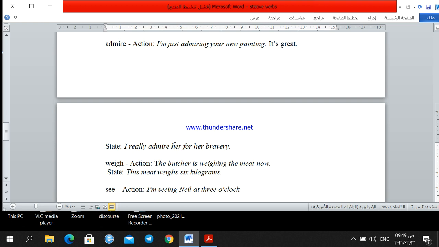Weigh, again, it could be an action. The butcher is weighing the meat now, so he is doing something. He's weighing. Or it could be a state. This meat weighs 6 kilograms. The weight of this meat is 6 kilograms. So weighs, this is not an action. This is something fixed.